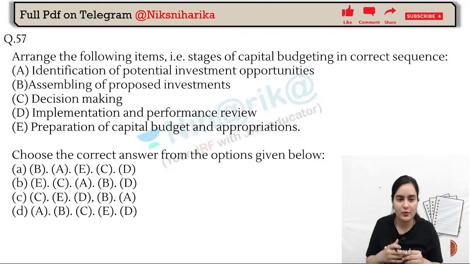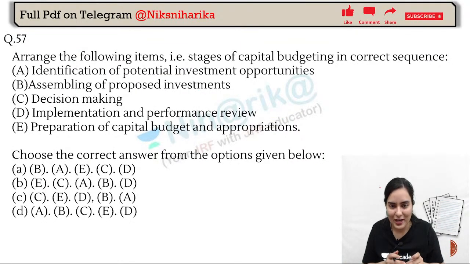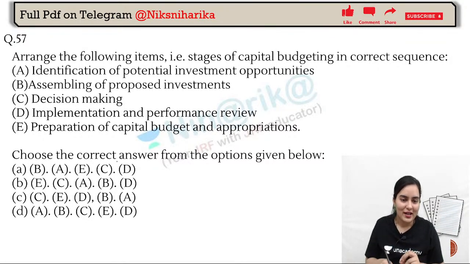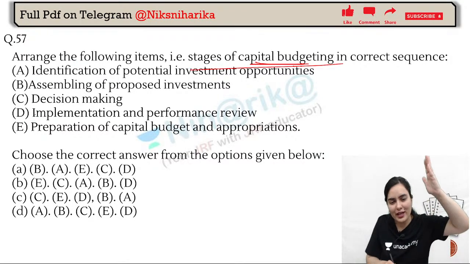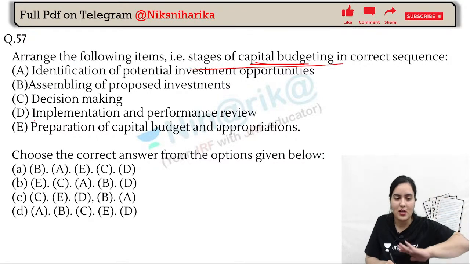Fine. Self liquidation. Now arrange the following items, that is stages of capital budgeting, in the correct sequence. I hope you all can relate this capital budgeting sequence very easily, where the last point of any sequence will be either implementation or review.